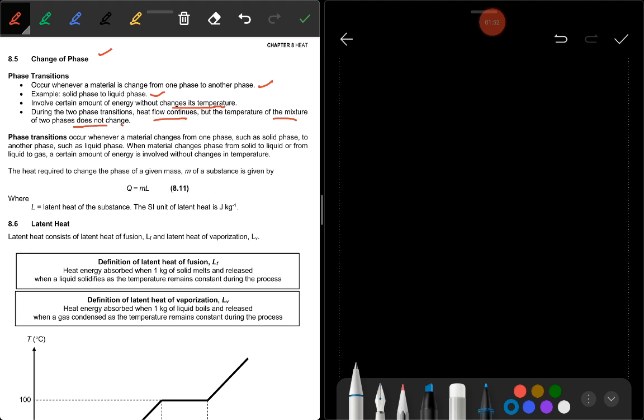Again, for example, a cube of ice with a temperature of minus 5 Celsius degree.